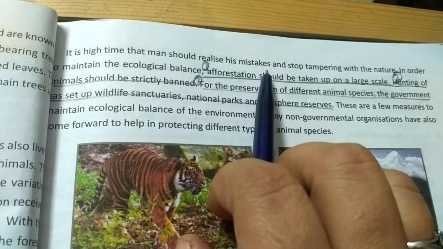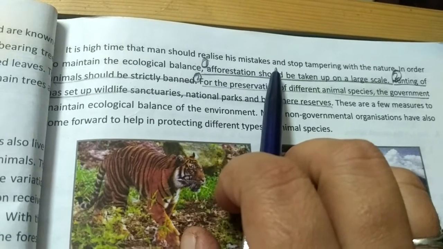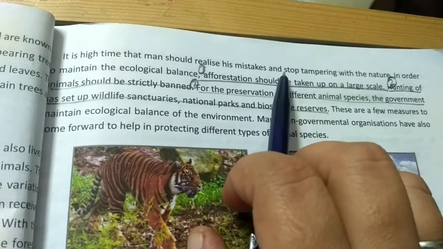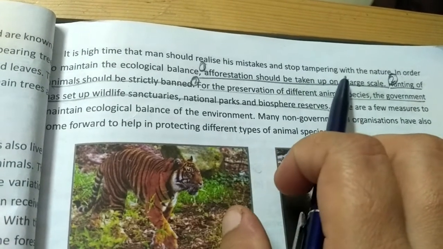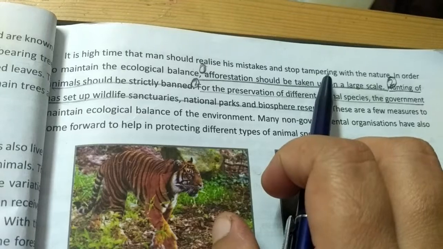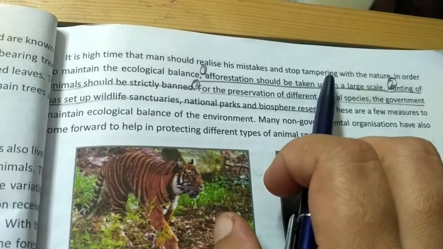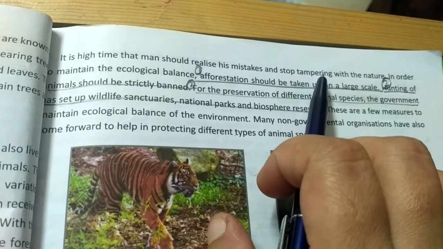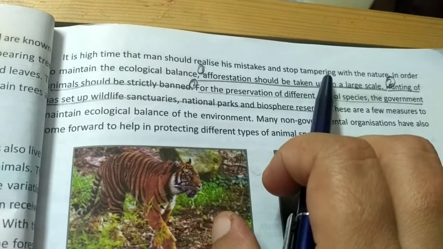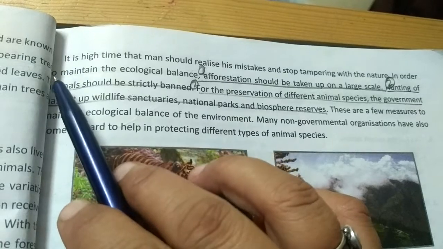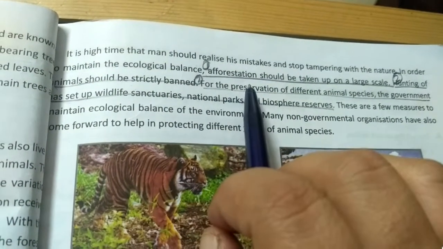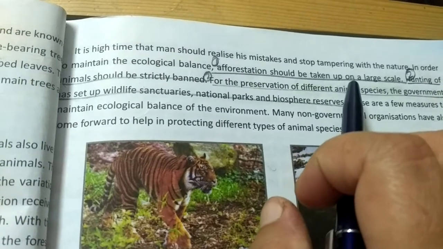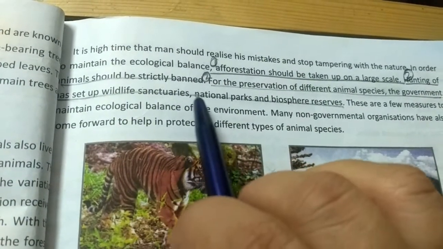It is our responsibility that we have to understand our mistakes, and we have to work on that area and stop tampering with nature. Whatever we are doing to destroy our nature has to be reduced, or in total we can say that it should be banned or finished. And in order to maintain the ecological balance, afforestation should be taken up on a large scale. Hunting of animals should be strictly banned.